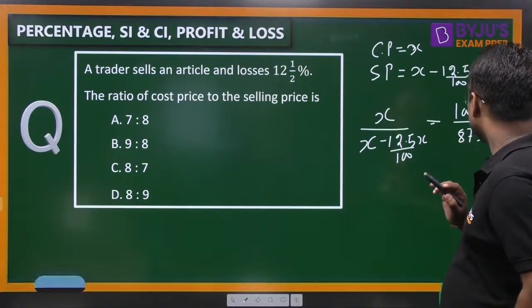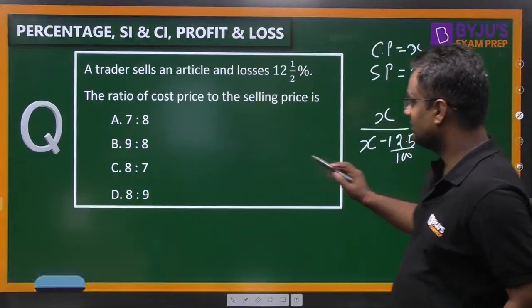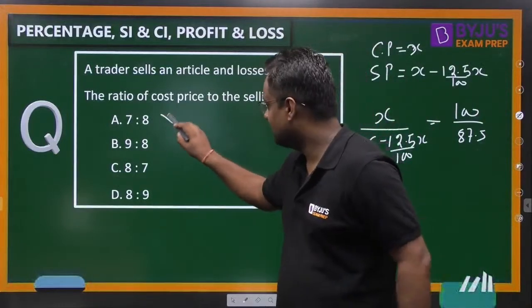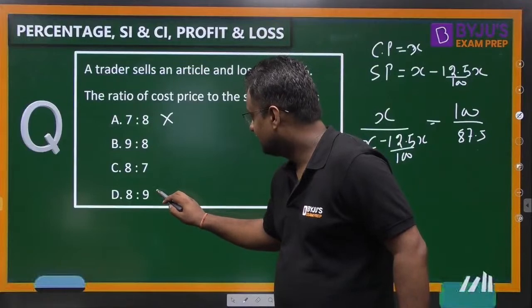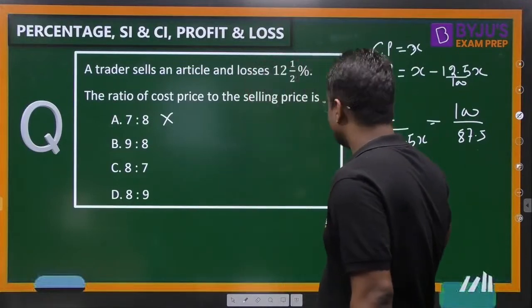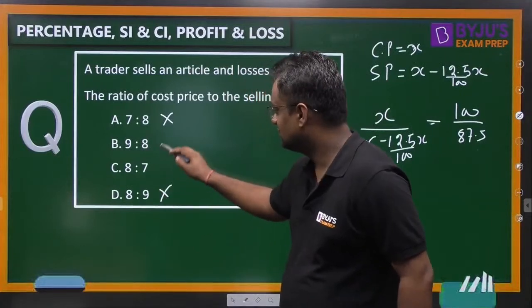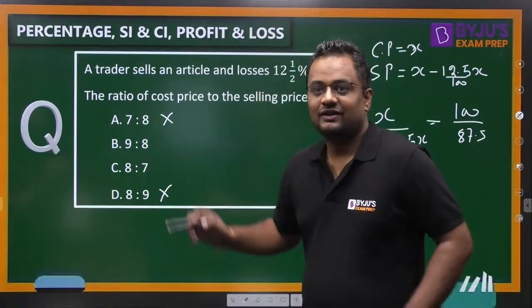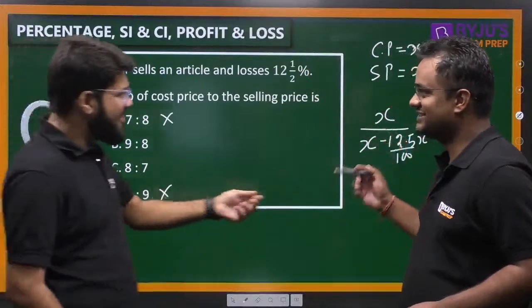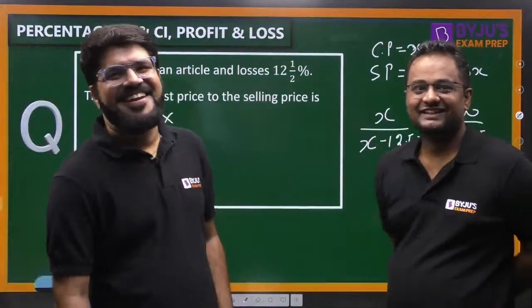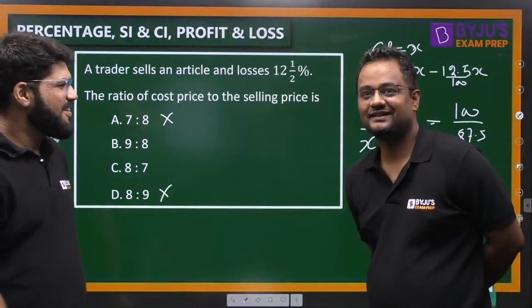Might be I am wrong. So 100 upon 87.5 means it is greater than 1. 7 by 8 cannot be there, as that value is less than 1. So the ratio must be greater than 1. Okay, sir, correct? So I got plus 2 marks. Yes, guys, now you should also get that plus 2 marks easily.